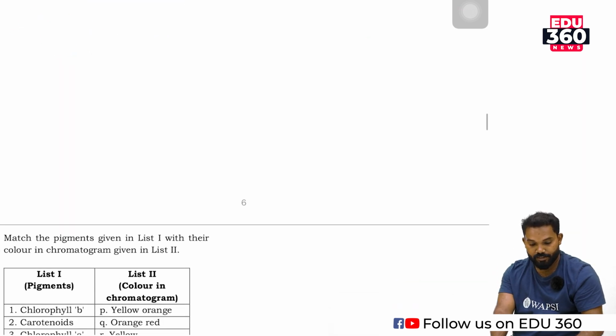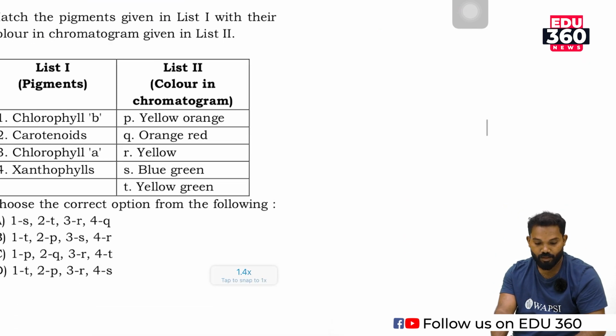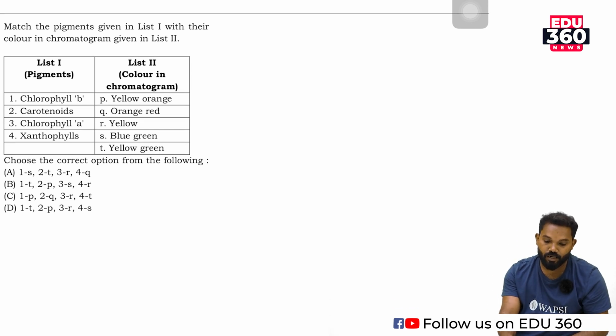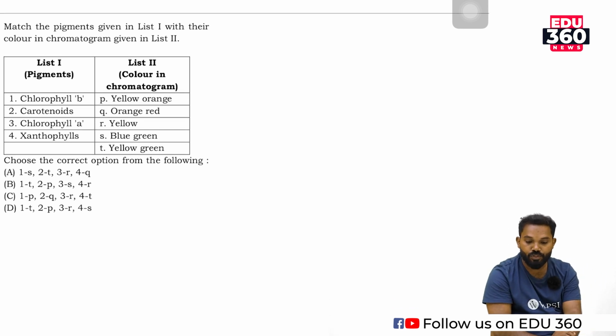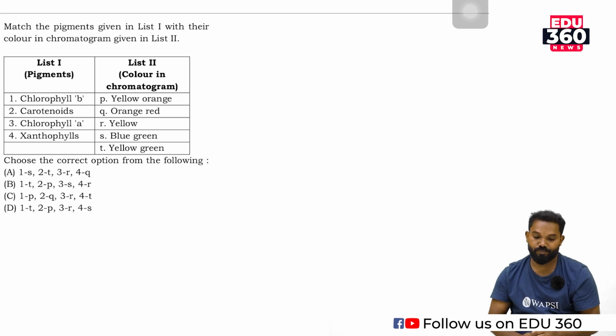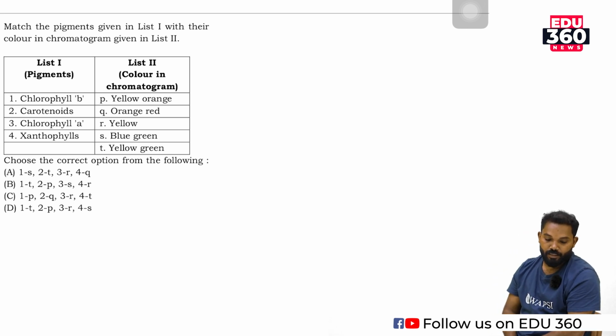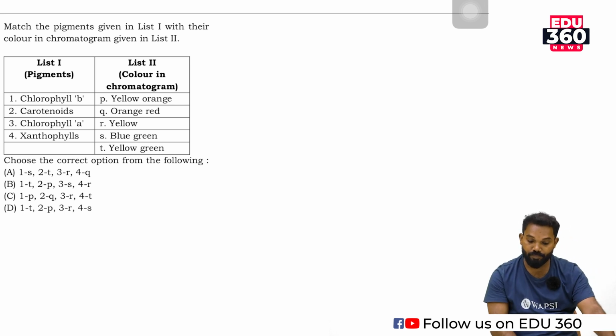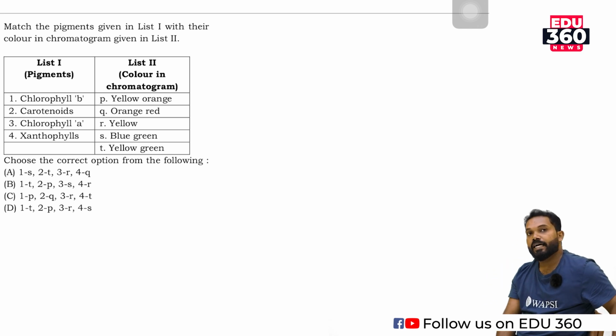Then moving to the next question. Match the pigments given in list 1 with their color in the chromatogram given in list 2. There are certain chlorophyll pigments, and also some other pigments, and their colors.